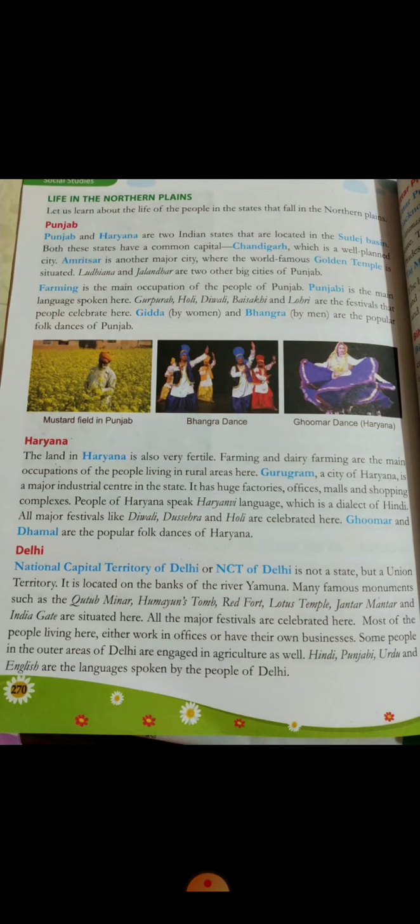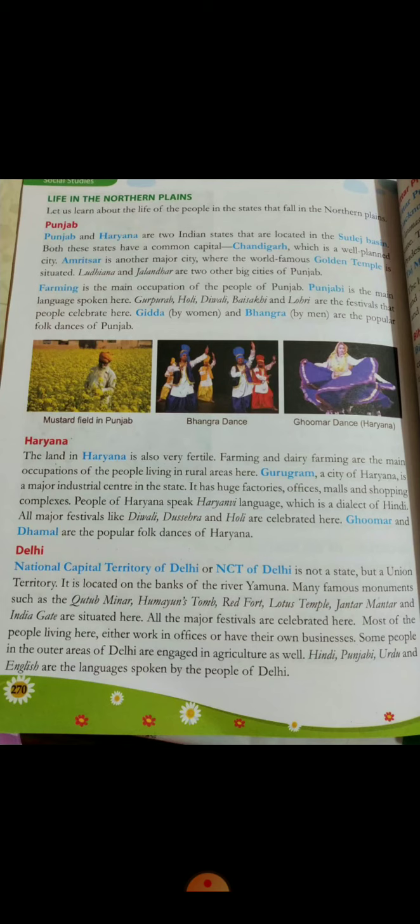Next is Haryana. The land in Haryana is also very fertile. Farming and dairy farming are the main occupations of people living in rural areas here. Gurugram, a city of Haryana, is a major industrial center in the state. It has huge factories, offices, malls and shopping complexes. People of Haryana speak the Haryanvi language, which is a dialect of Hindi. All major festivals like Diwali, Dashera and Holi are celebrated here. Ghumar and Dhamal are the popular folk dances of Haryana.